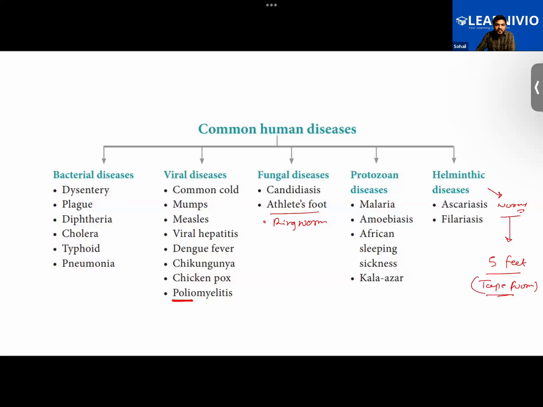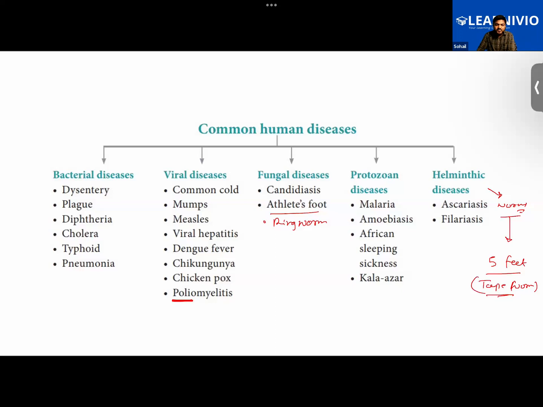But if they grow lengthy, to several centimeters or several feet in length, it is hard to remove them via the waste. So surgery has to be done. They would make a small incision wherever the worms are found, whether in the small intestine or large intestine. Particularly, these kinds of worms are found living in the large intestine. So they would make a small cut and take out all the worms.